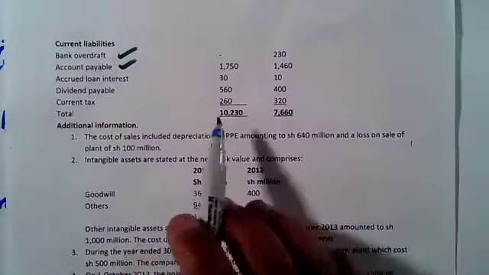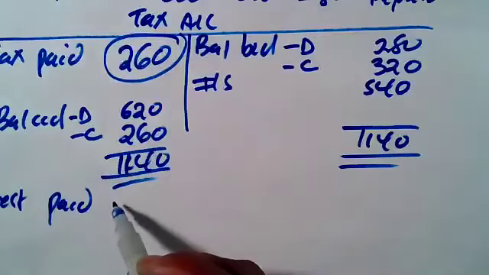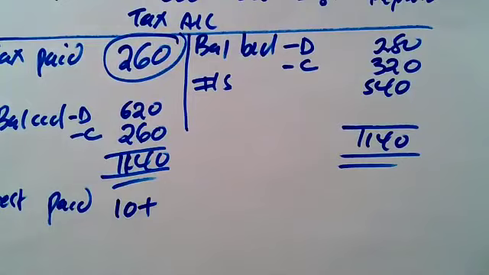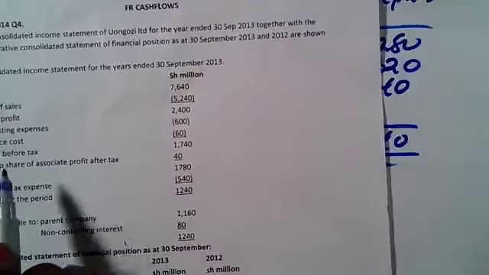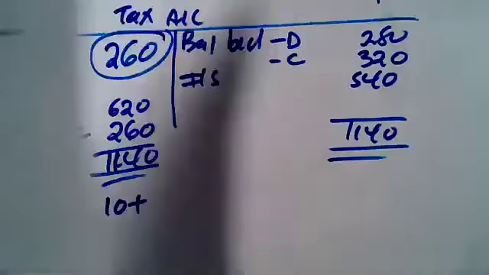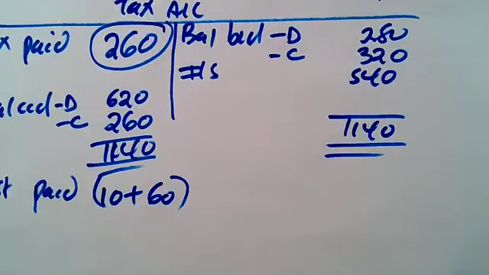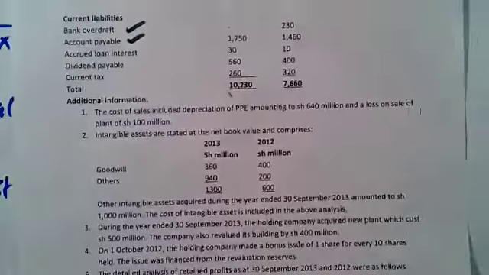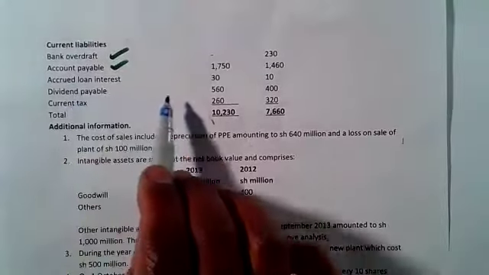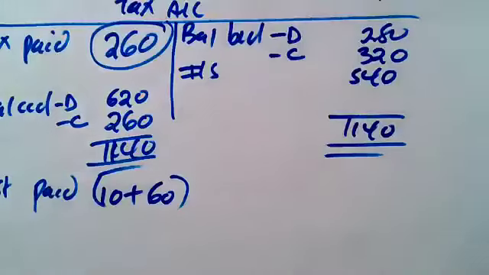The balance brought down for the interest paid is 10. That's what we started with. We start with 10, plus during the year, the interest for the year, which is part of finance cost, it's 60. During the year, we charged interest of 60. So that means it's supposed to be 70. But at the end of the year, the accrued loan interest remaining is only 30. The balance at the end is 30.